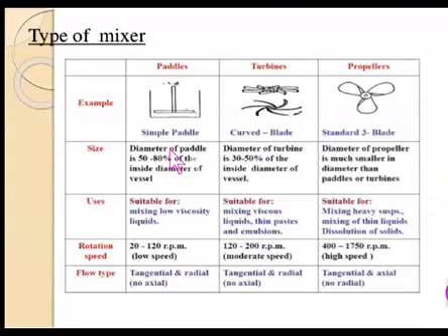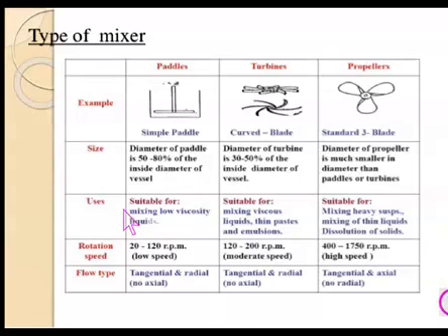This table will give us the comparative information about paddles, turbines and propellers. According to the size of the paddles, what size range should be there, and the size of the mixing blades will depend upon the diameter of the tank or processing tank.